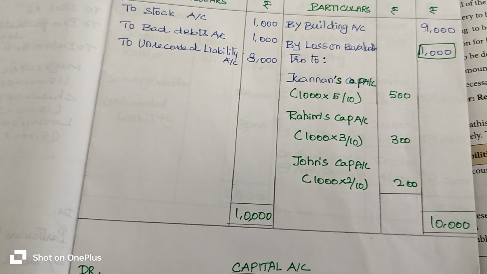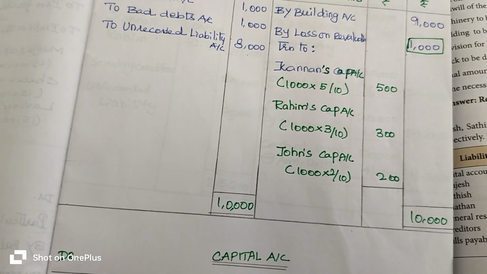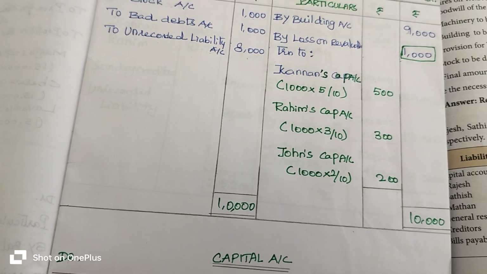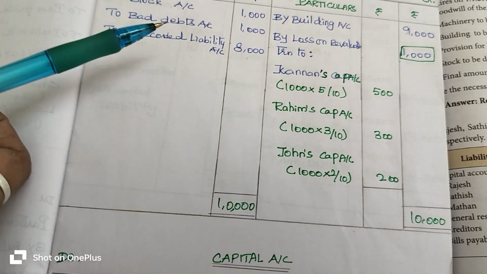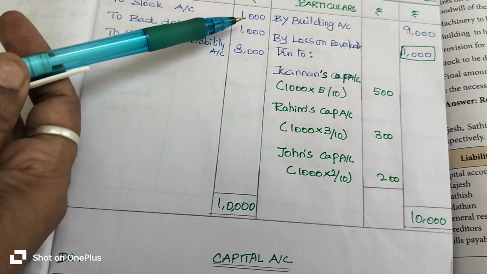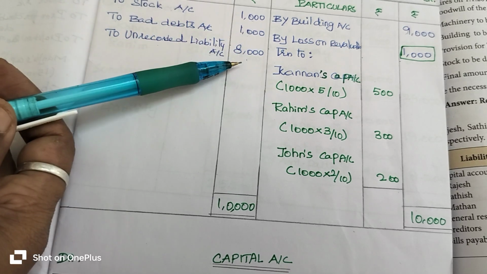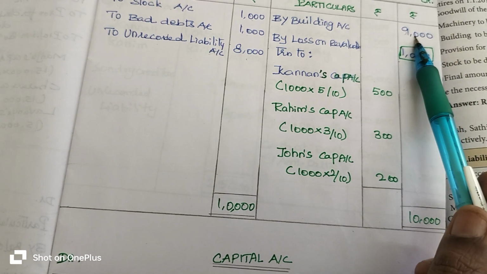Then what do we have to do? We have to find out the total. How can you find out the total? Whichever side has the higher value, that side we consider as the total. So let's check the debit side value. Okay, 8000 plus 1000 plus 1000, 9000, 10,000 rupees is on the debtor side. On the creditor side we have only one value, that is 9000 rupees.